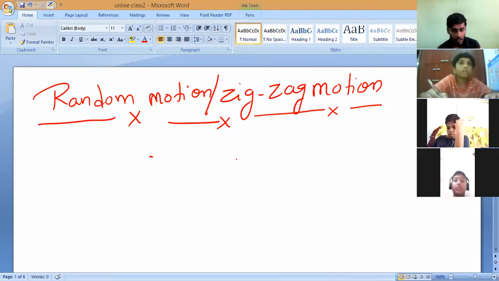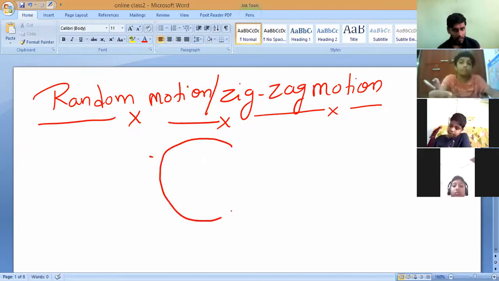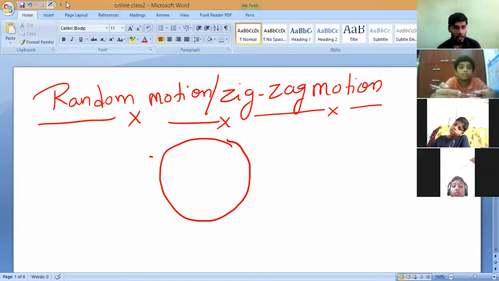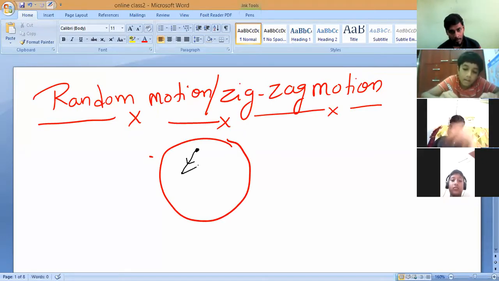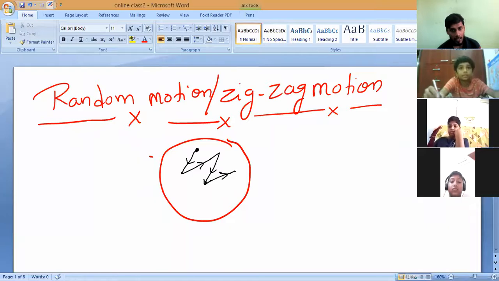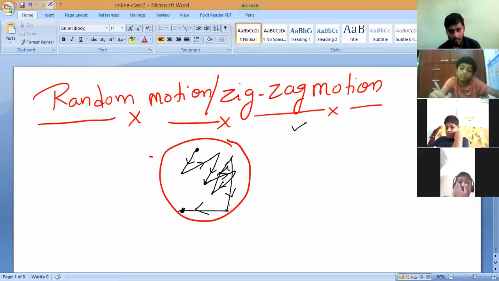For example, let us take this now. All of you listen. Let us imagine this is your container, and I am taking one particle. So I will place the particle here. Then this particle may travel in this direction. From there, it may travel in this direction. From there, again, in this direction. Again it may go in this direction, and again, and again. Random direction. If it is moving in a random path, then this kind of motion is called zigzag motion. Understand? In this case, we cannot predict.